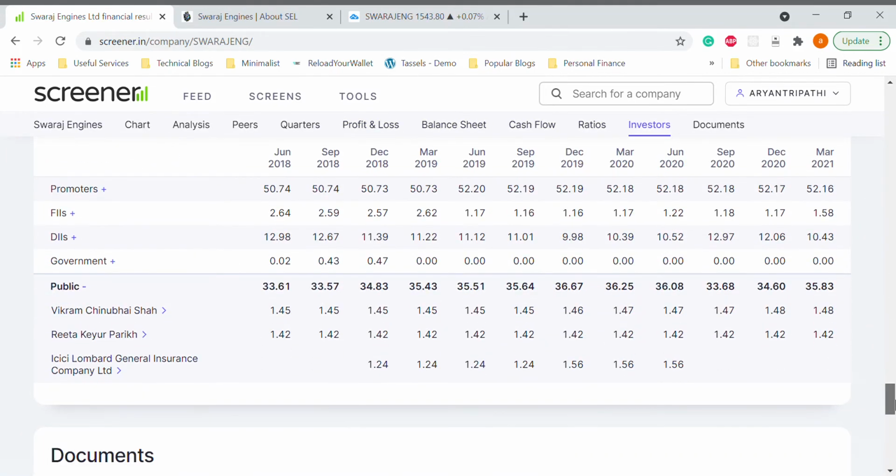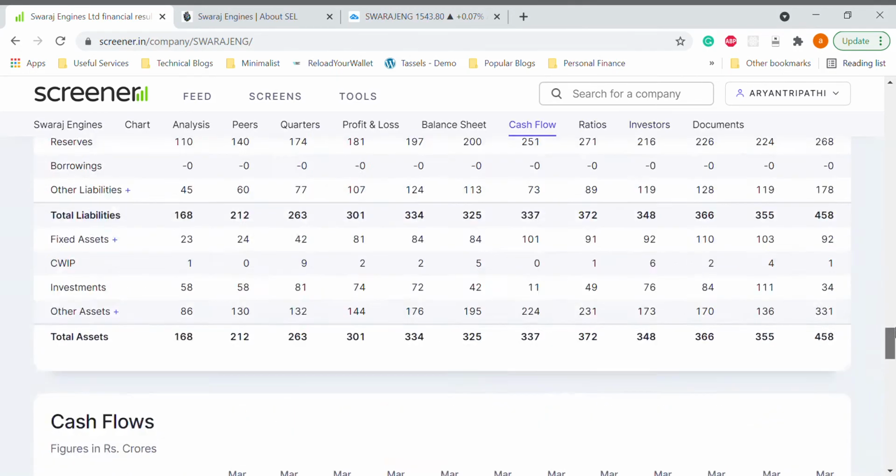Towards the shareholding pattern, the promoters have a 52.16% stake, and FIIs have some and DIIs have some. You go to public, which has close to 35.83. If you reduce these people, then probably around 33 to 34% is with the public. So that's a decent amount of holding. So fundamentally, this company looks good.